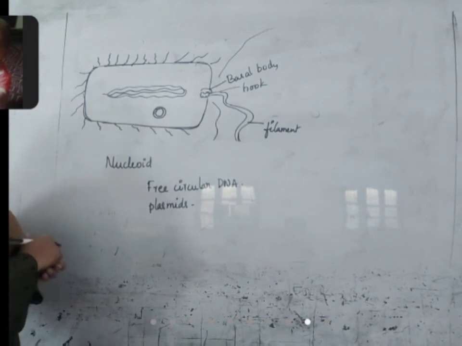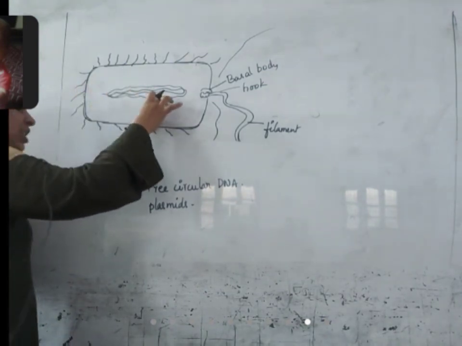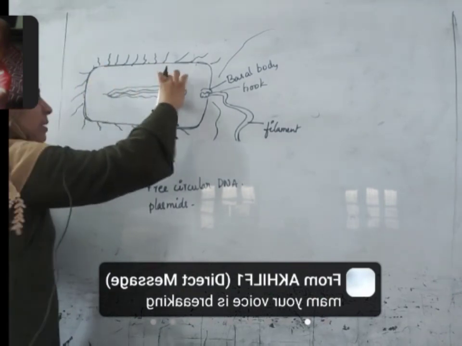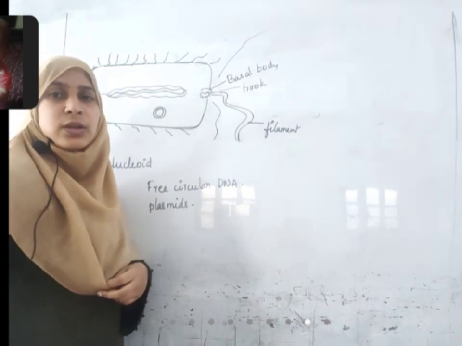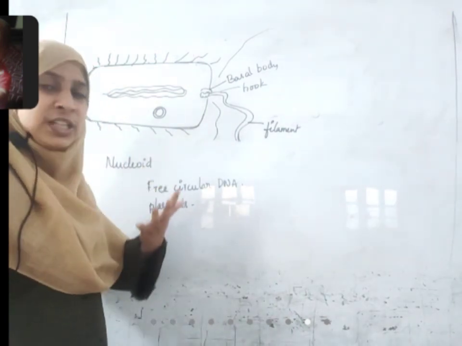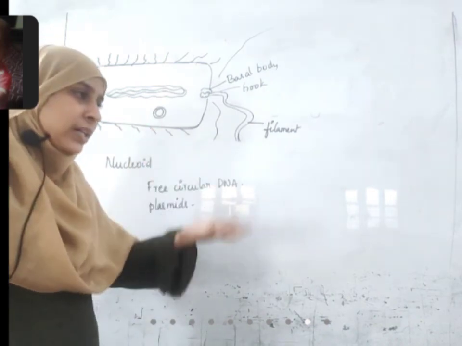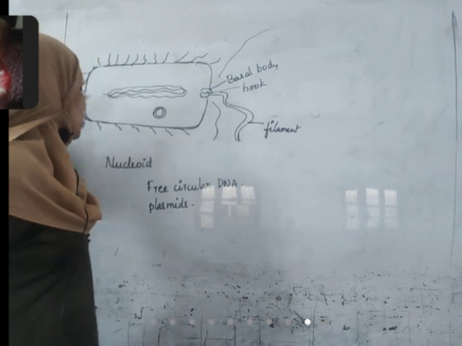Plasmids or circular DNA. What is the difference between this genetic material and this DNA? This is the genetic material which carries the characters from parent to progeny. One more bacterium is born with the same characters, that is because of this genetic material.